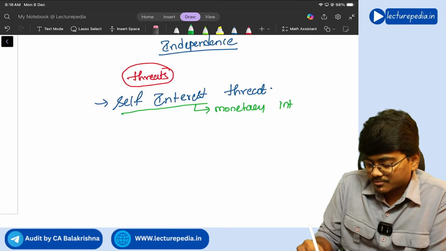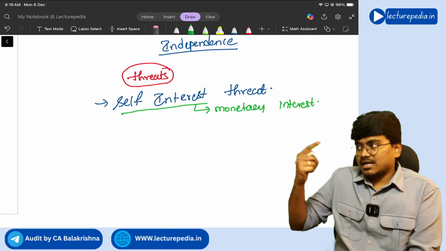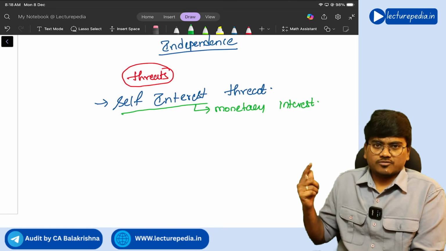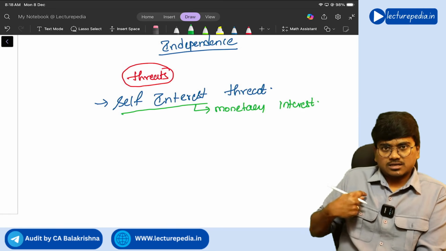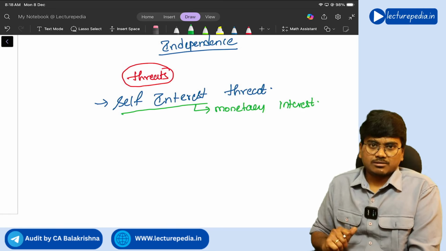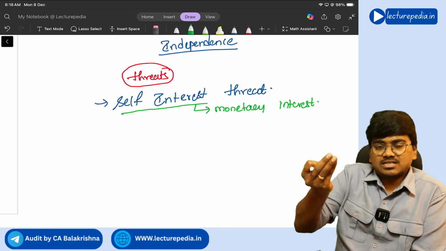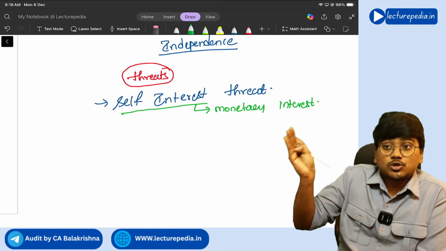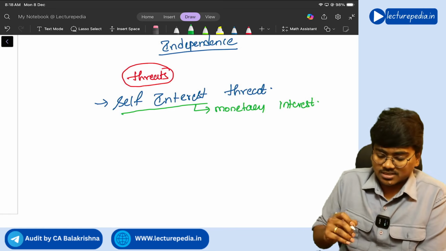You and the company together doing some business, and you are acting as auditor of that company. Here also you cannot act independently because there is a self interest threat, because you and that company together are involved in a particular business. Understand? This is the first threat.